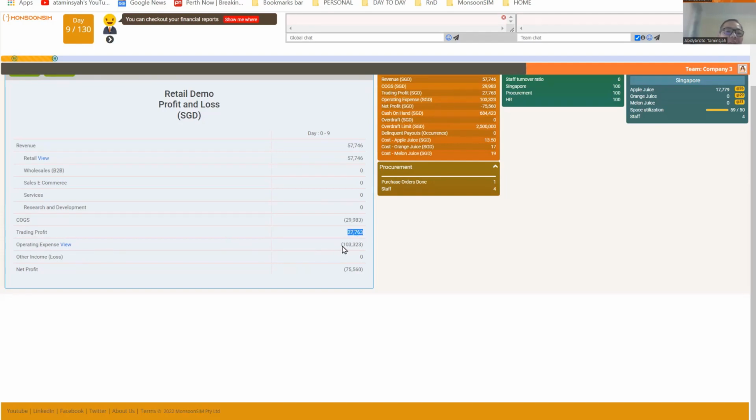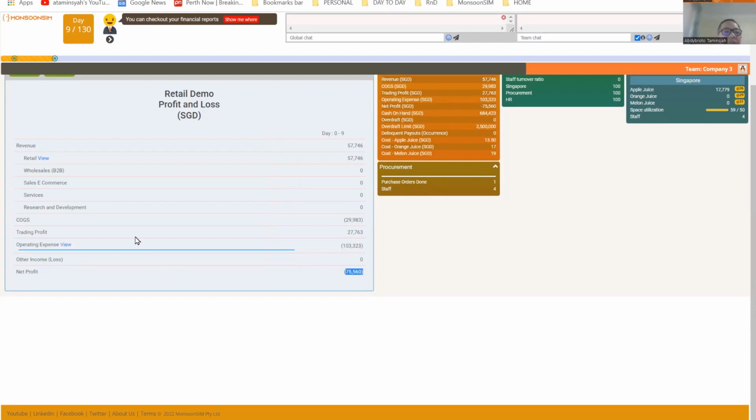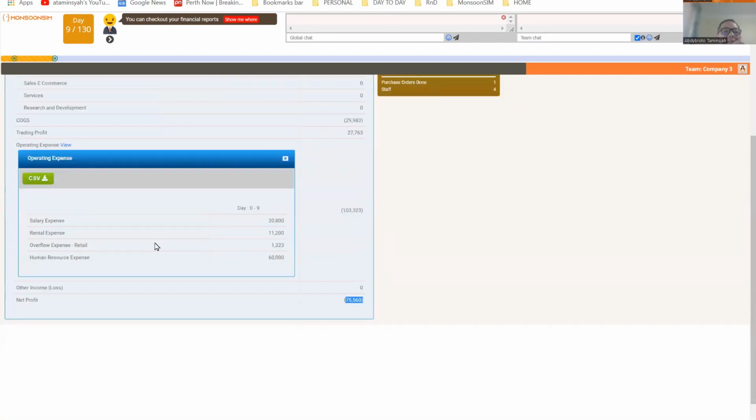Unfortunately, my operating expense is still far above my trading profit, and therefore I am incurring a net loss. And where is my operating expense? Let's have a look. Aha, it looks like I have salary expense. Yes, you saw it earlier, because every day I have to pay 2,800. Now I have incurred an additional expense called rental expense, which is 11,200.